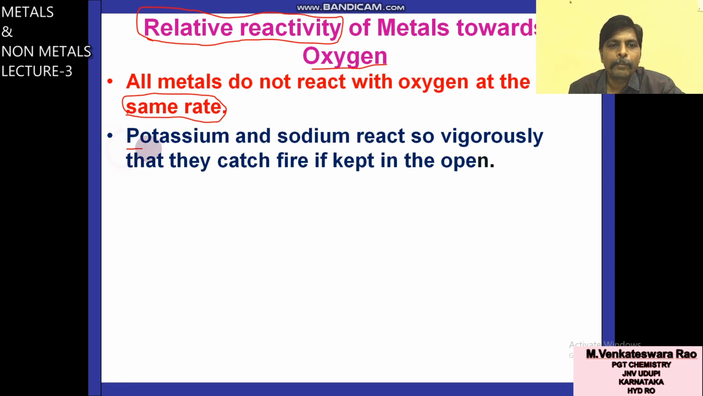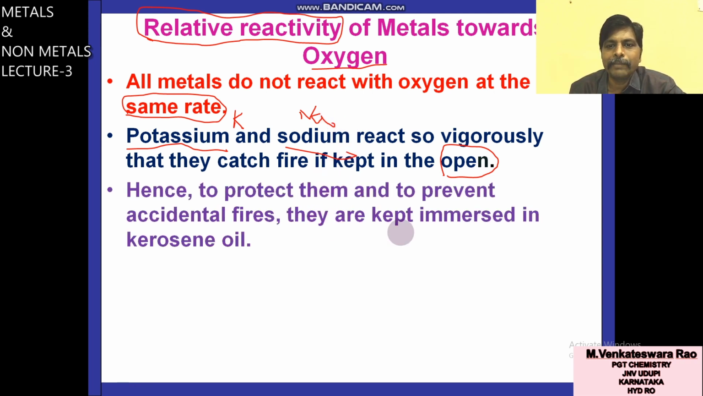For example, potassium metal K and sodium Na react so vigorously that they catch fire if kept in the open. If you keep sodium metal in open atmosphere, it will catch fire. Similarly, sodium or potassium kept in air will catch fire. Hence, to protect them and to prevent accidental fires, they are kept immersed in kerosene oil.